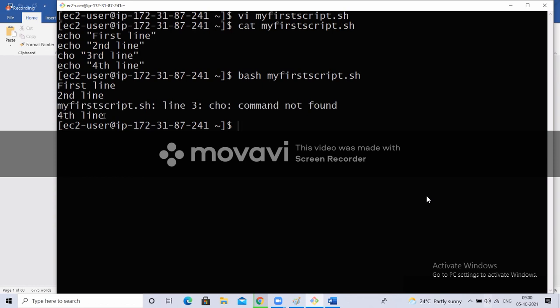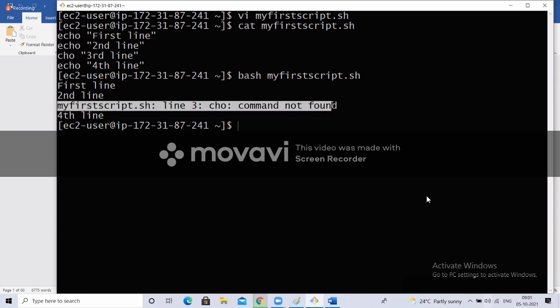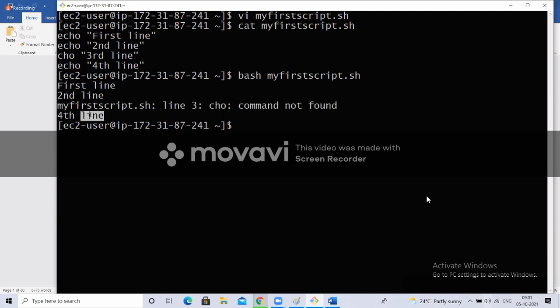This is one of the important things you have to remember in shell scripting. If it is like Java programming or another programming language, if you get any error, it will stop there. But in shell scripting, if there is an error at one particular line, it will throw the error and will not terminate the execution. It will just throw the error and continue executing the next lines. Understood, guys? Those who are online. Yes. Okay. Yes, sir.